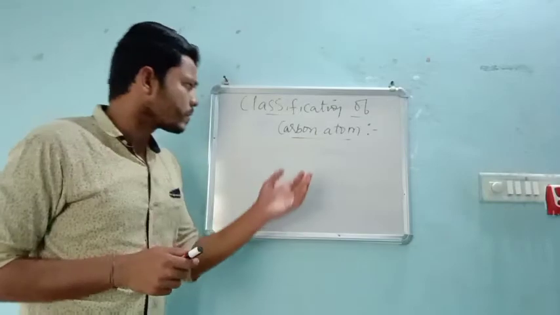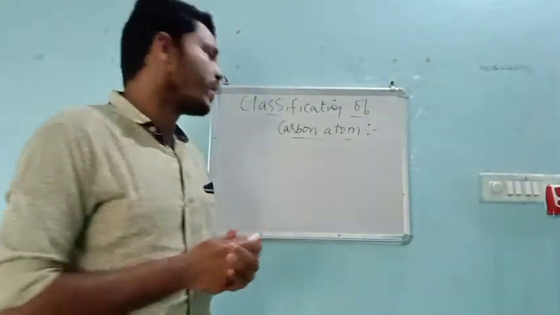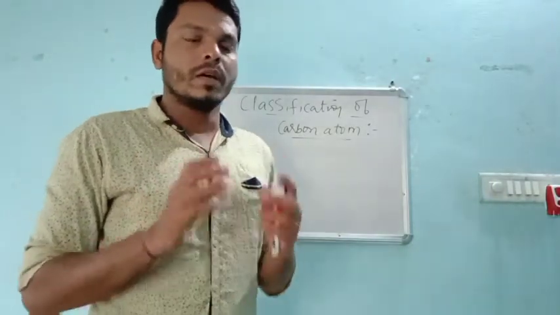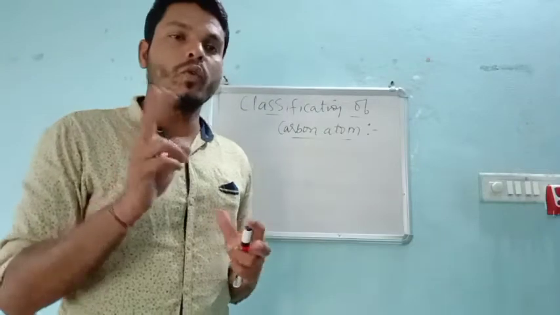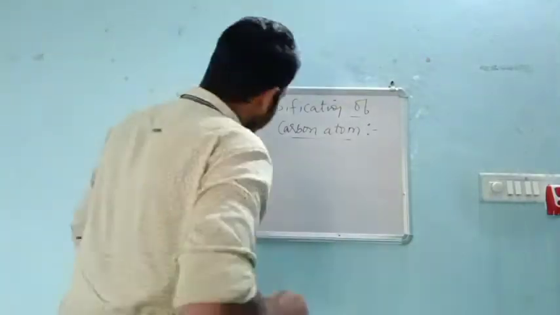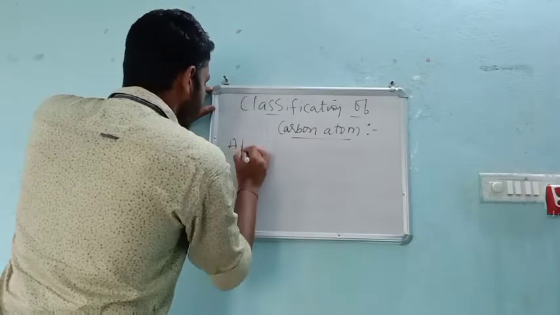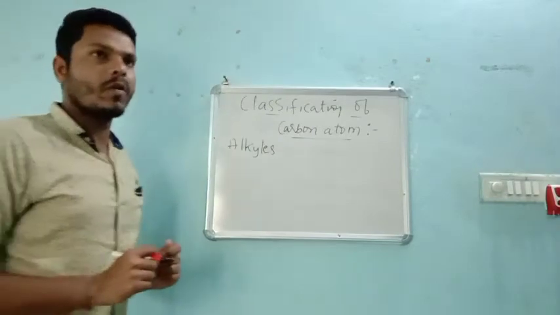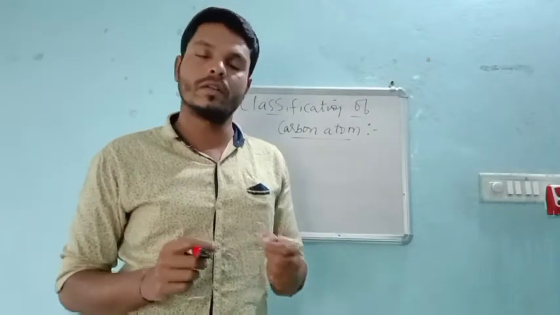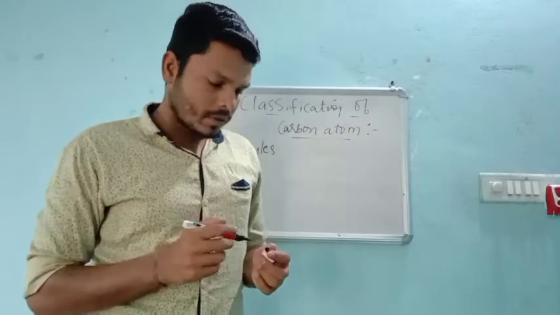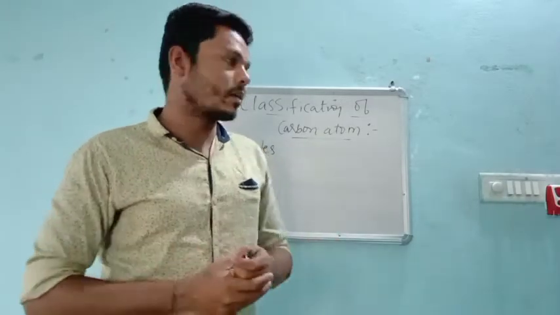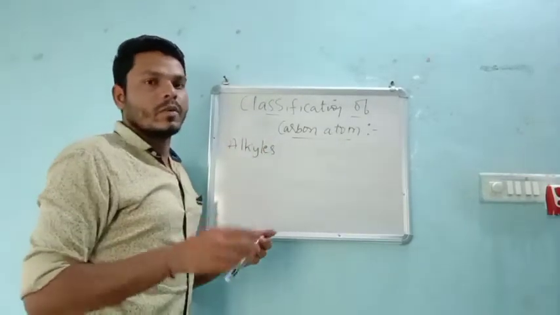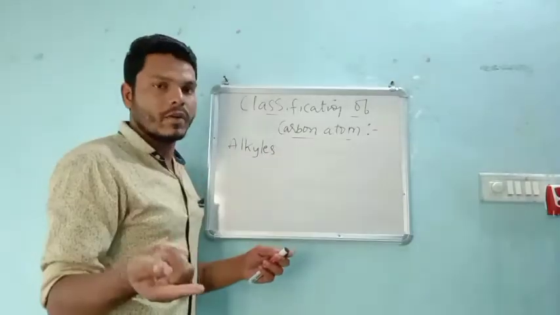So before going to the classification of carbon atom in organic chemistry, it is very important to understand two main things, right? So what are those? Alkyl groups. So what are these alkyl groups and how these alkyl groups are produced when a carbon atom or a compound is called alkyl, right? So we will see first this and later we will go for the halogens.